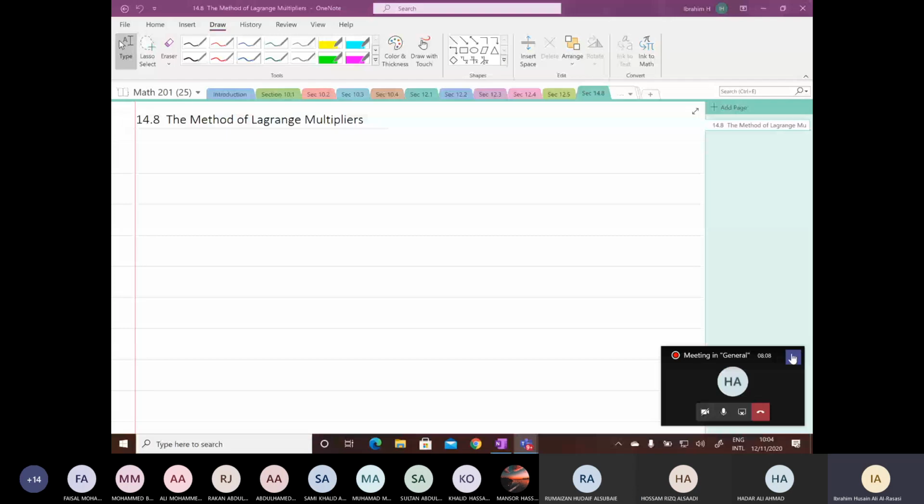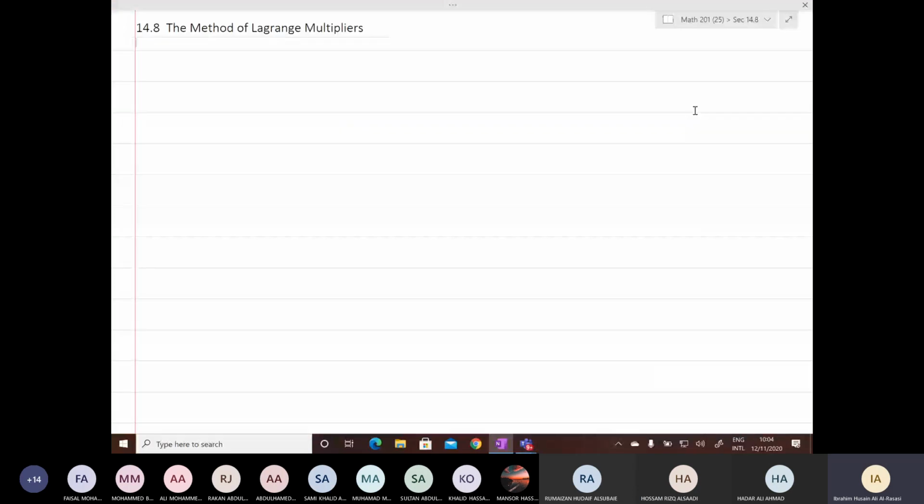So now we have a new section, section 14.8, and the meaning of the title will become very clear soon: the method of Lagrange multipliers. But this section is really a continuation of section 14.7. And since it is a continuation, let me quickly recall the main problems or the main questions in 14.7.